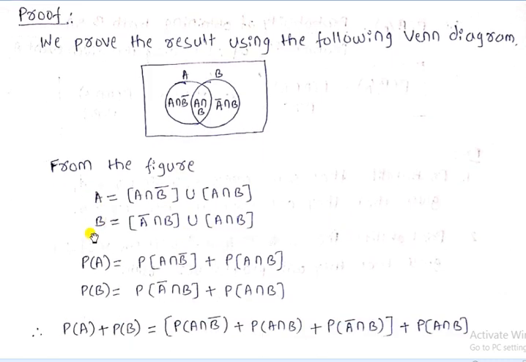After writing set A and set B, now taking probability on both sides.